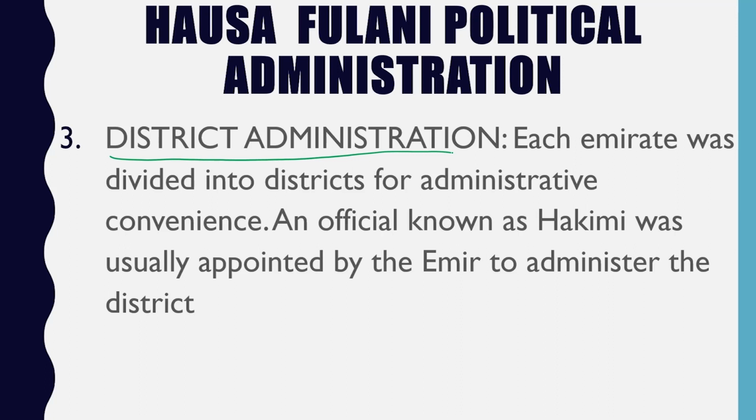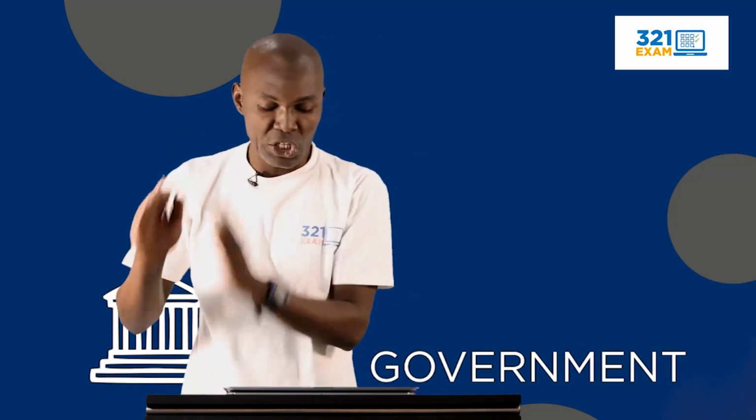Then we also have the district administration. I told you that in the general structure, number one, we have the caliphate. The caliphate now breaks down to the emirates. The emirates now break down to the districts. The districts are the villages, those small villages. The emir cannot be everywhere.